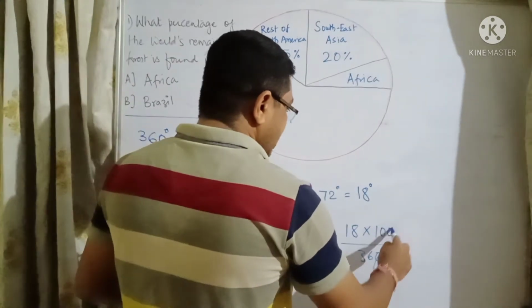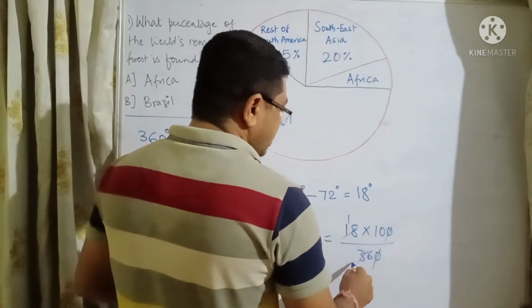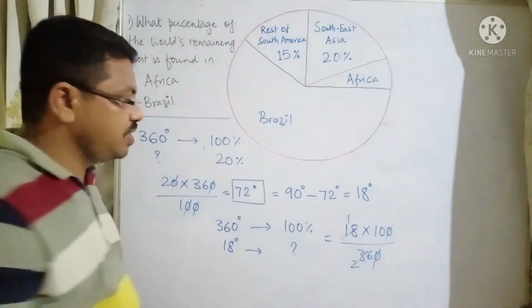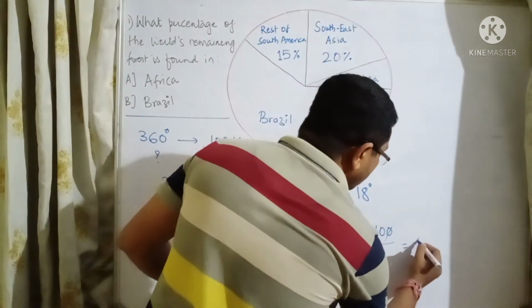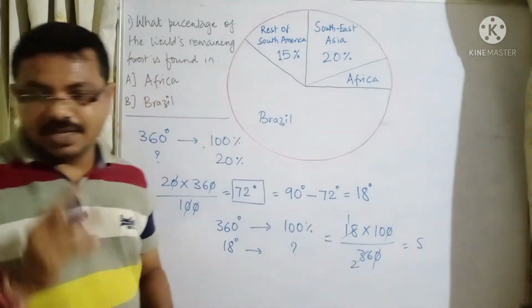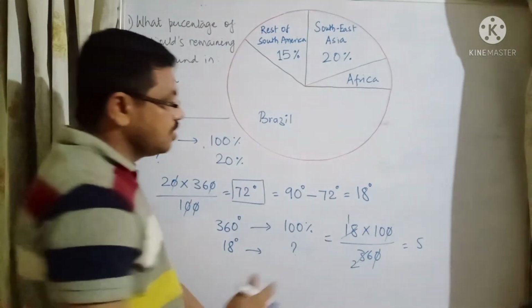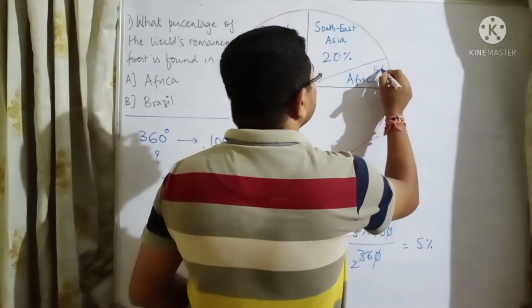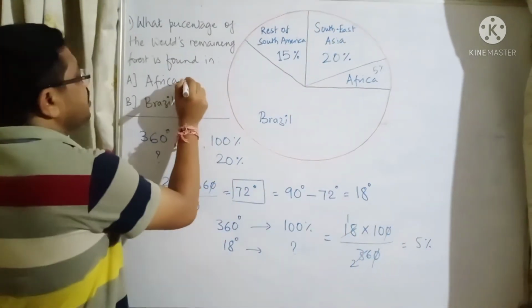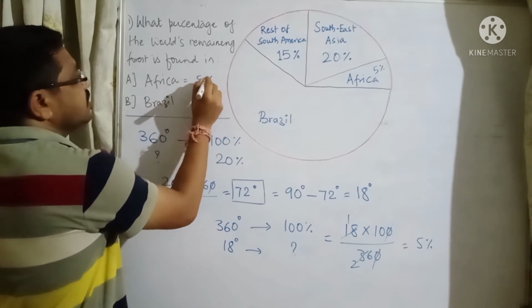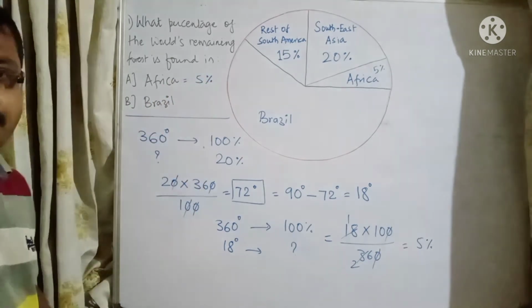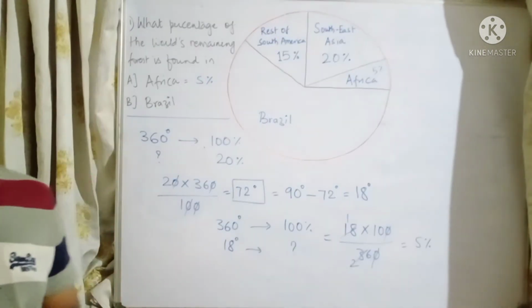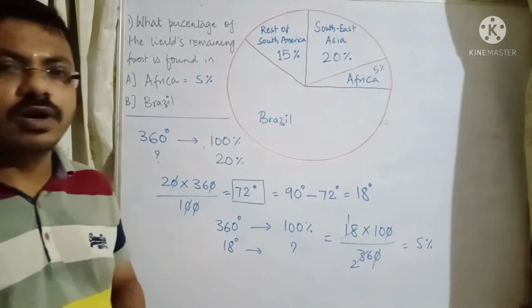So you can see clearly, you will find that. How much percentage are we getting? 10 upon 2 is equal to 5. So what is the answer for Africa? For Africa, it is 5%. Okay. Now on the basis of this, we have to calculate for Brazil.